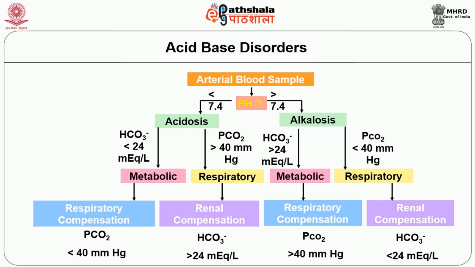The decrease in hydrogen ion reduces the amount of hydrogen ion in the renal tubular fluid. Hence, there is not enough hydrogen ion to react with all the bicarbonate that is filtered, and it is excreted in the urine. This results in a decrease in the plasma bicarbonate concentration and correction of the alkalosis.